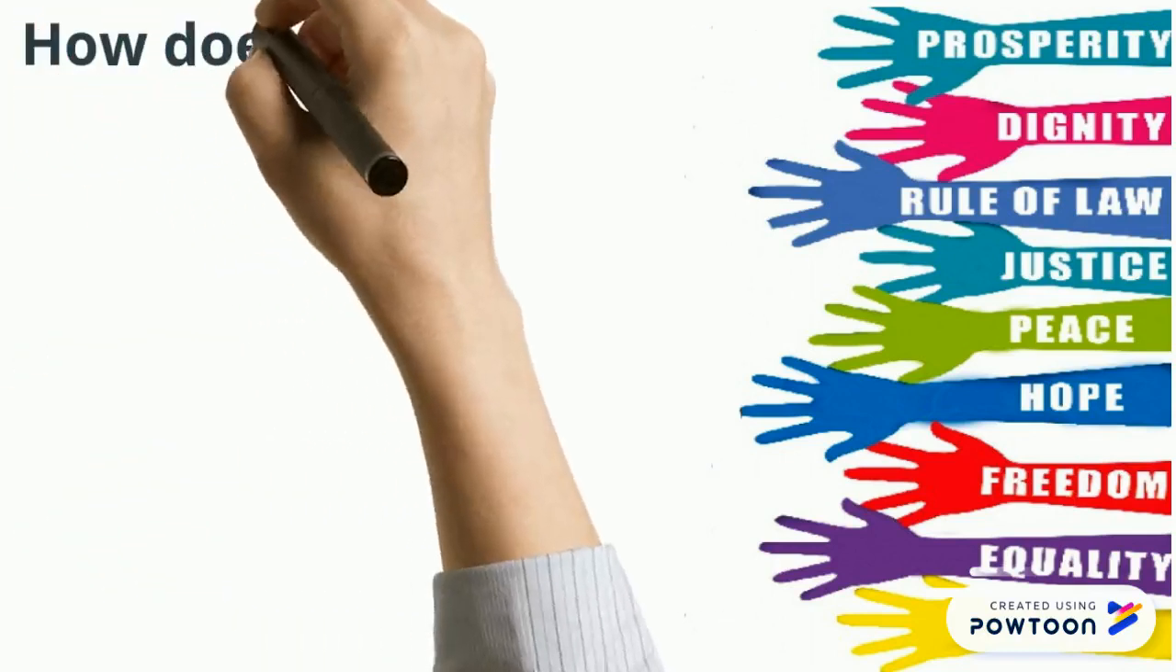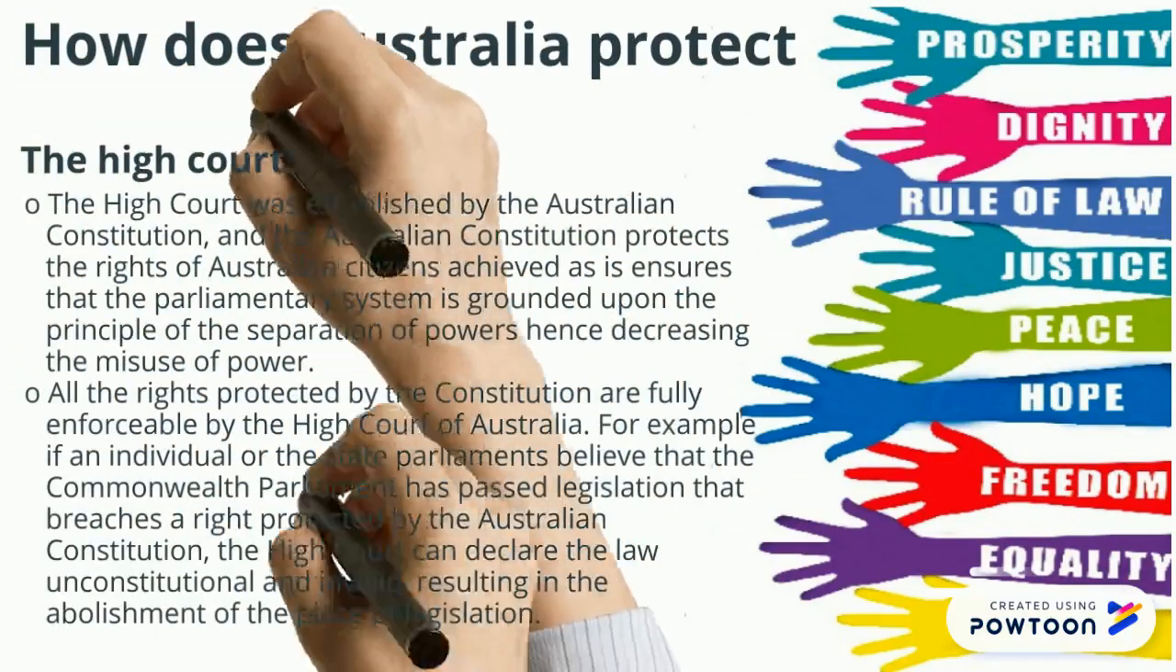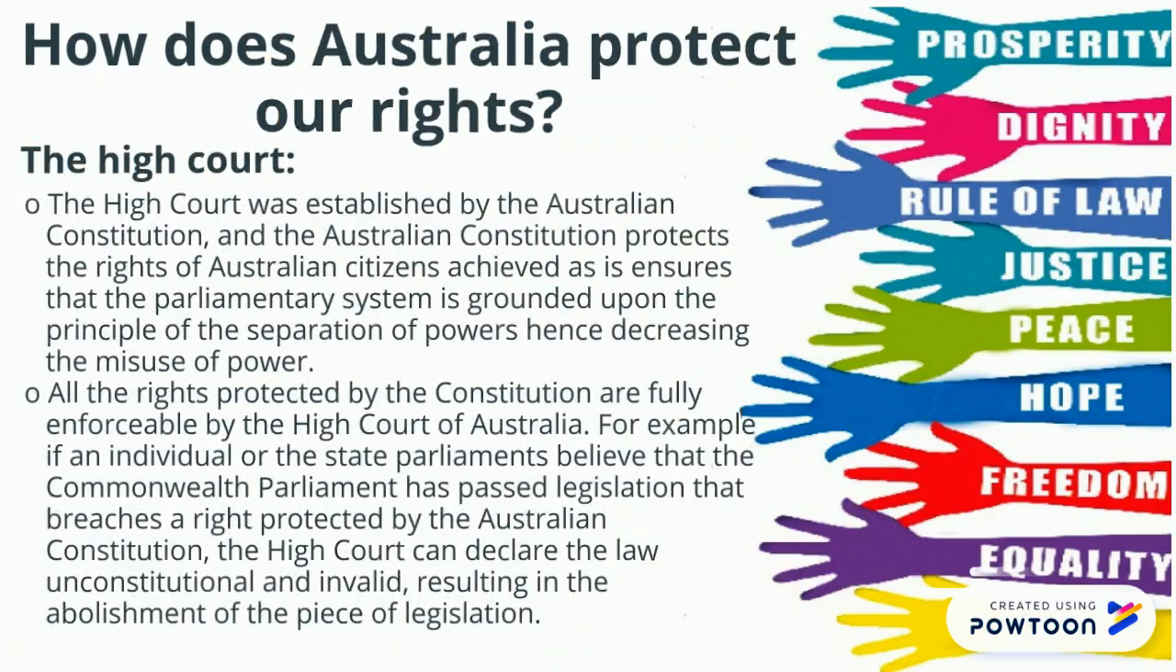The High Court was established by the Australian Constitution, and the Constitution protects the rights of Australian citizens, as it ensures that the parliamentary system is grounded upon the principles of the separation of powers, hence decreasing the misuse of their power.